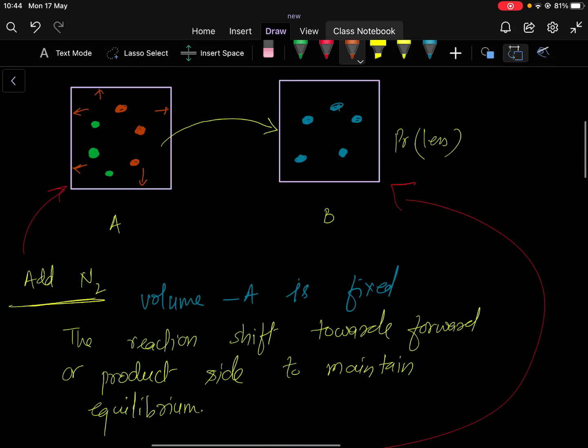If I increase or decrease the volume, the same thing happens. If I increase the volume, the pressure decreases.